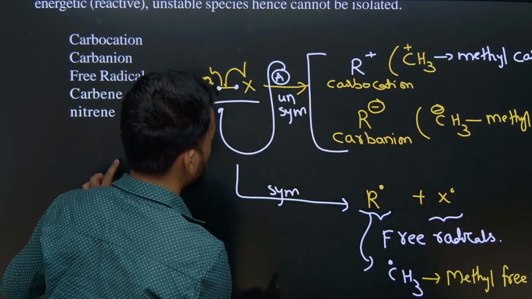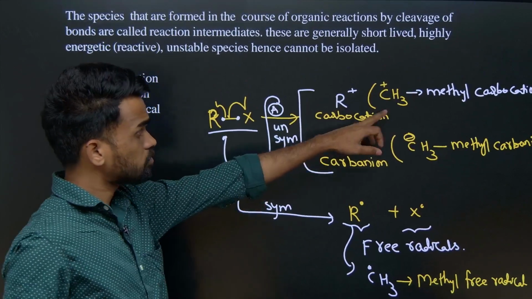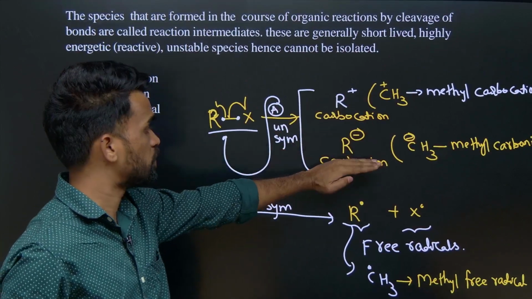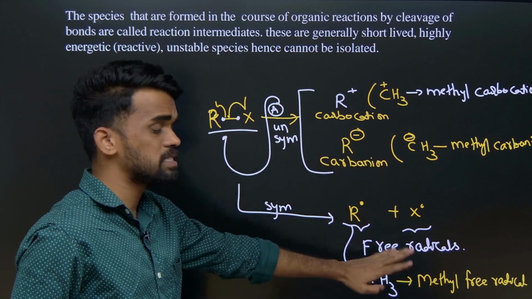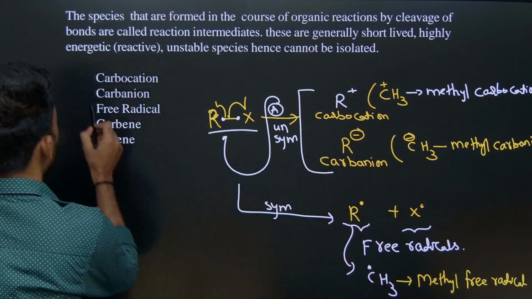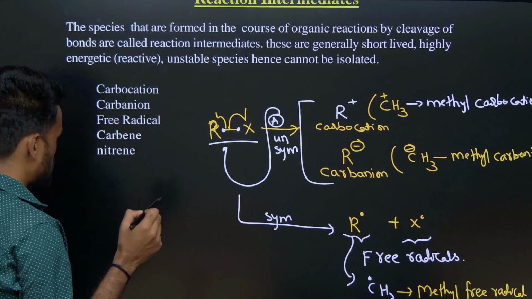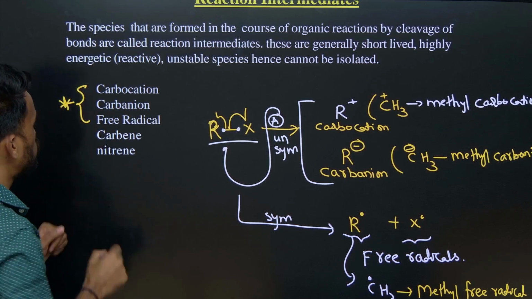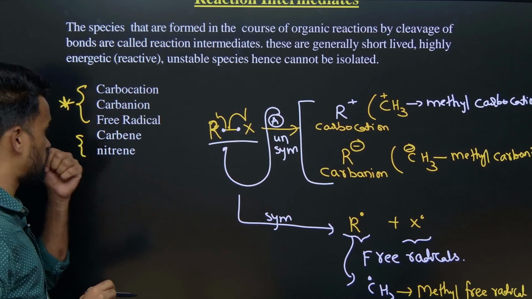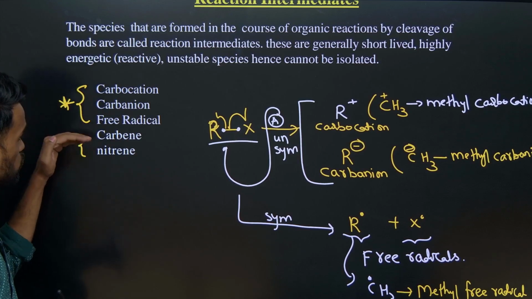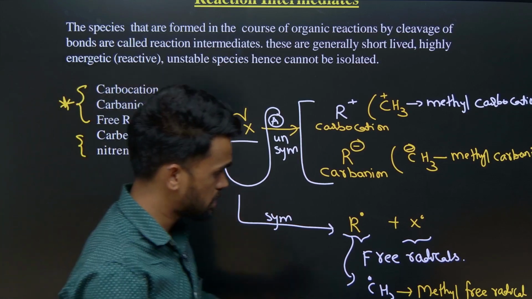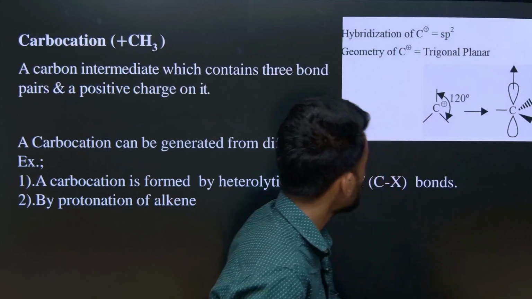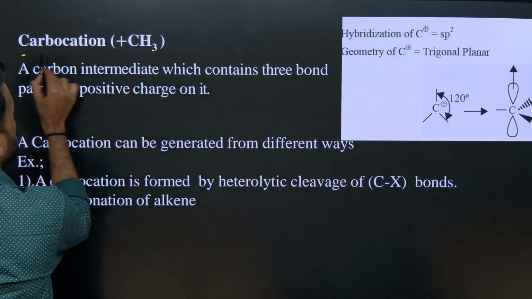I hope whatever we discussed till now is very clear to you. So what are the intermediates we got here? One is carbocation, another one is carbanion, another one is free radical. These three are highly important as far as your syllabus is concerned. Now we have two more things: one is carbene, another one is nitrene. We are going to discuss these also in the upcoming slides. Okay, the first one is carbocation.